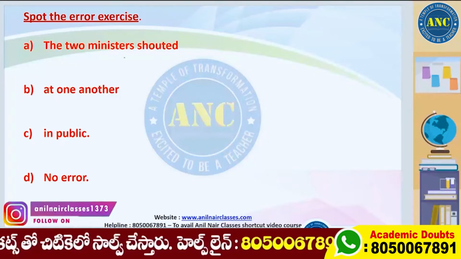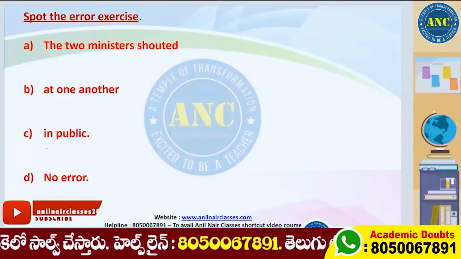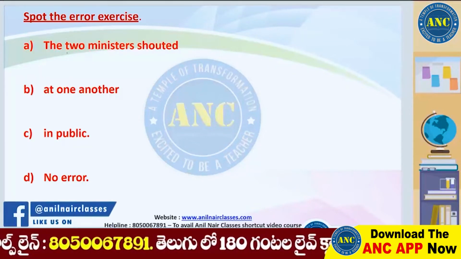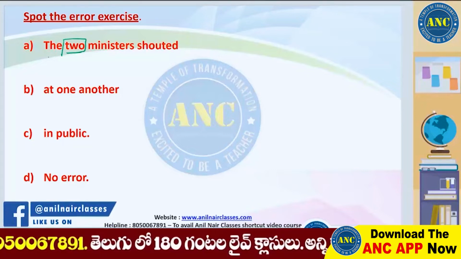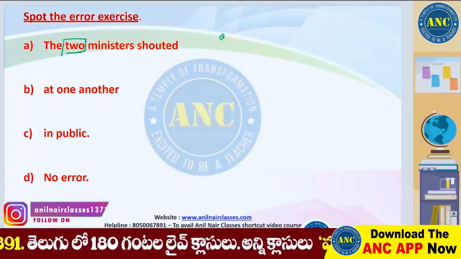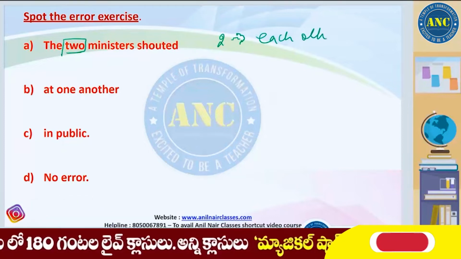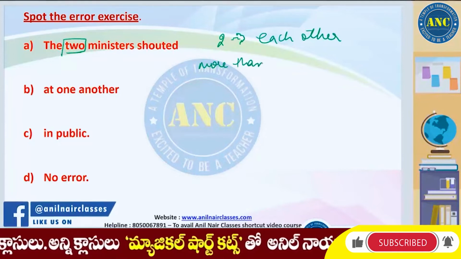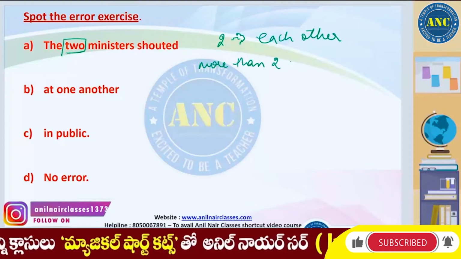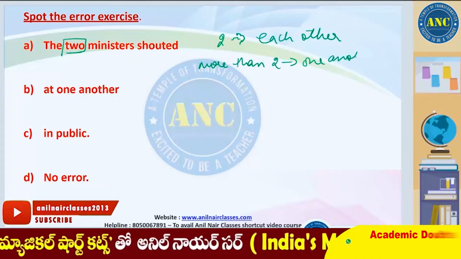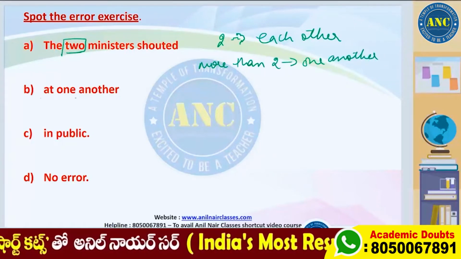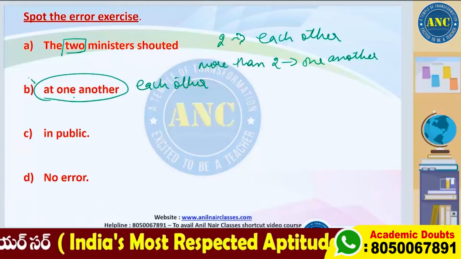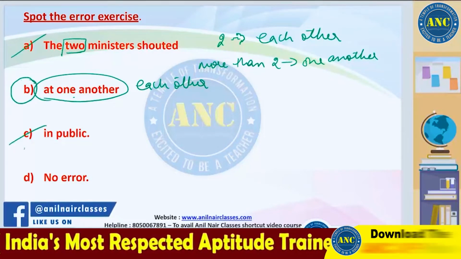See, the 2 ministers shouted at one another in the public. So now we know that there are how many ministers? There are 2 ministers. When we have 2, we use each other. When we have more than 2, we will use one another. This we have learnt. Right? So we don't need one another over here. We want each other. So error is with the B. B is the right answer. Get rid of A, C and D.